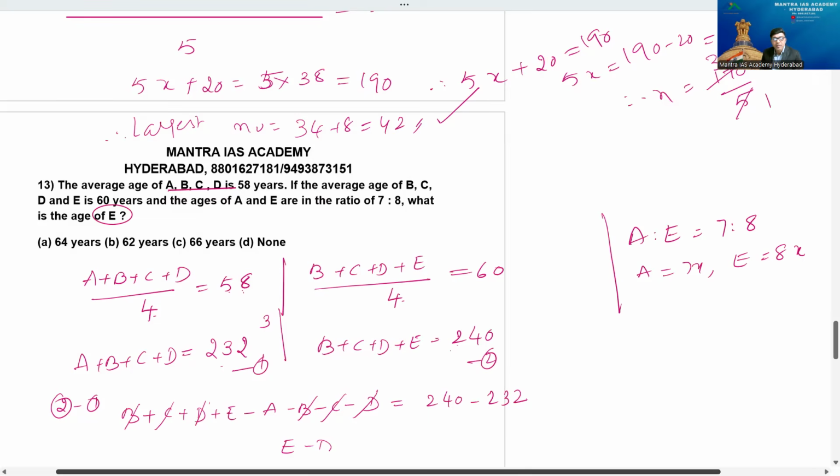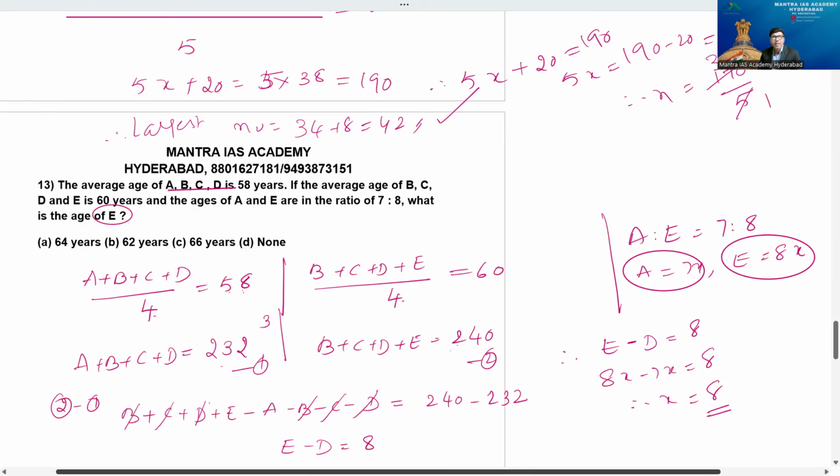By this what I got here? E minus A is 8. But I know the value of E is 8x and, according to the ratio, A is 7x. Therefore 8x minus 7x is equal to 8. So x is equal to 8.